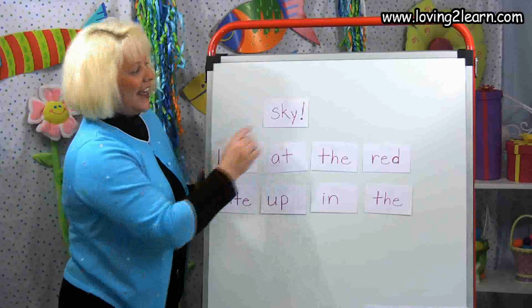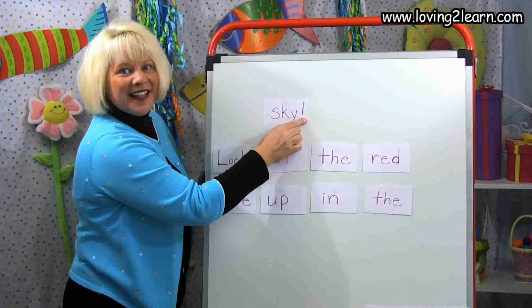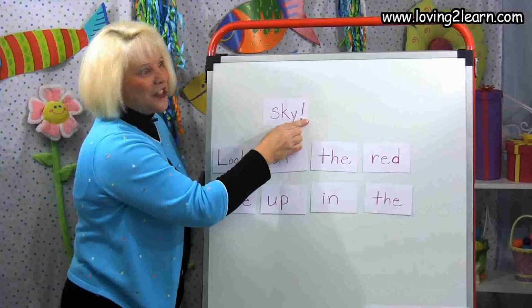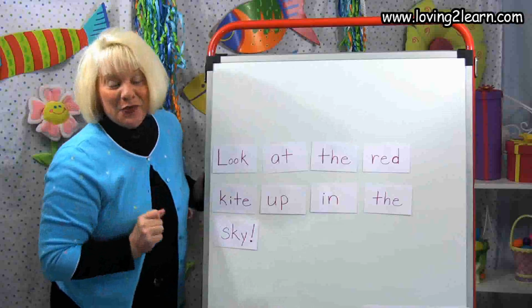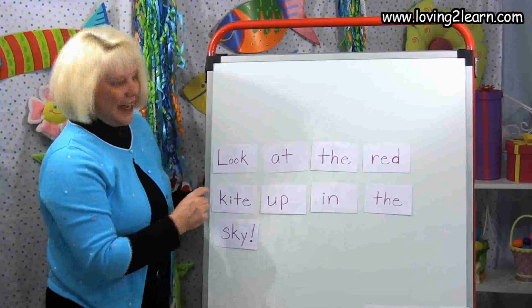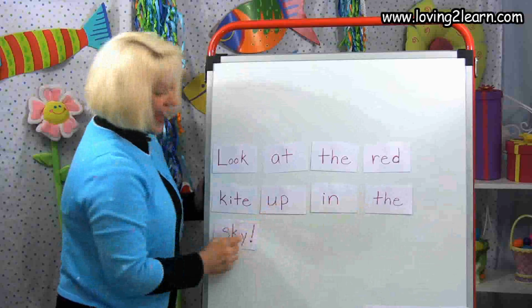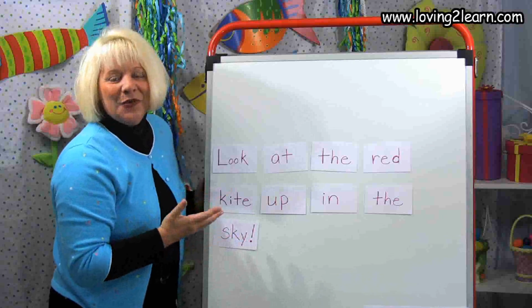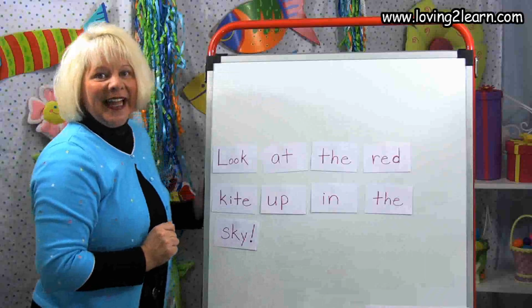You see the word? There's sky. What does it have at the end of the sentence? An exclamation point, because we're excited to see that red kite. So we have to read our sentence that way. Read it with me. Look at the red kite up in the sky. Excellent reading. Put this sentence together over and over again.